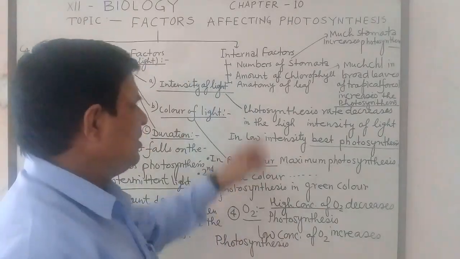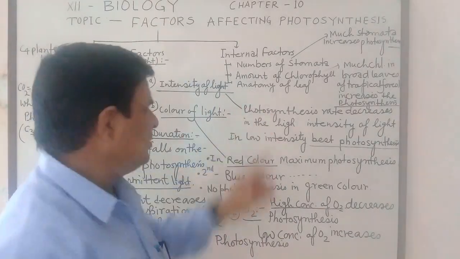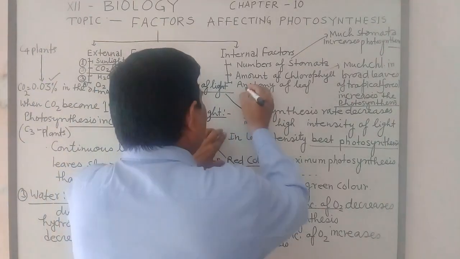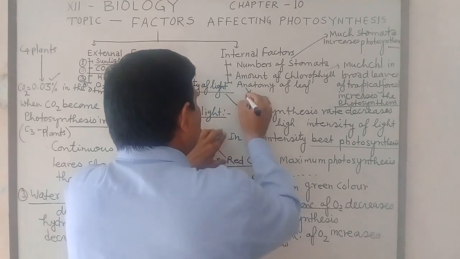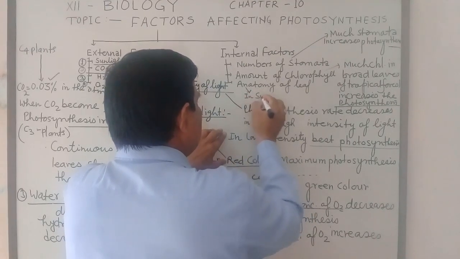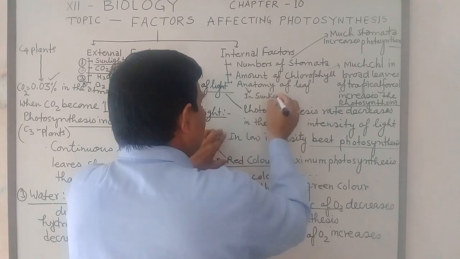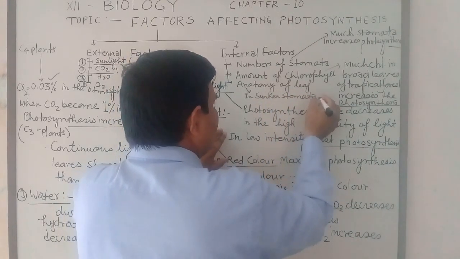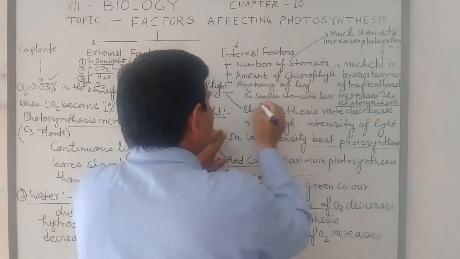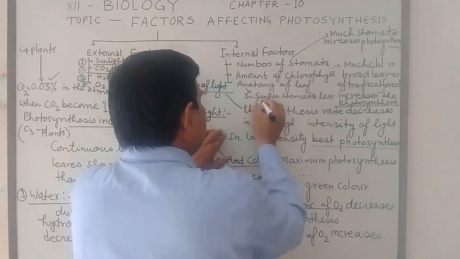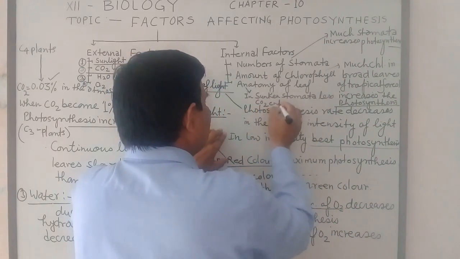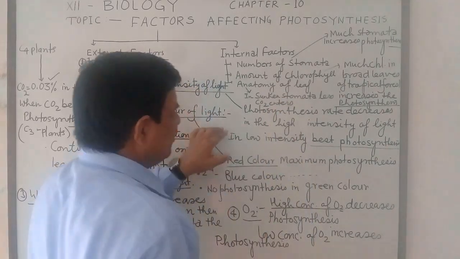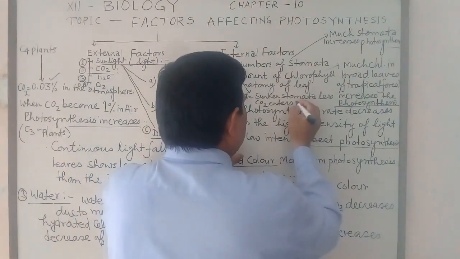Next one, anatomy of leaf. Here, in the sunken stomata, less CO2 enters, minimize